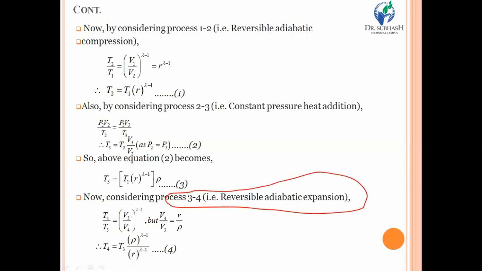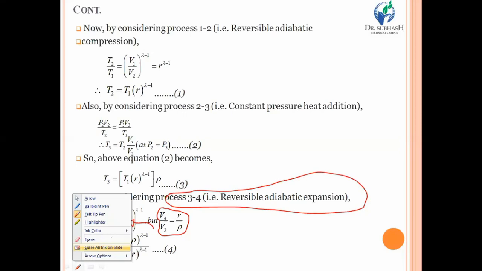expansion process. Put the relation of 3 to 4 process between temperature and volume. T4 upon T3 is equal to V3 upon V4 raised to gamma minus 1. But we know that there is a relation V4 upon V3 that we have already derived in the previous case. So it will become V4 upon V3 is equal to R raised to gamma, and put that value over here and convert the entire equation in terms of T4. So it will become T4 is equal to T3 rho gamma minus 1 R gamma minus 1. So this is equation number 4.